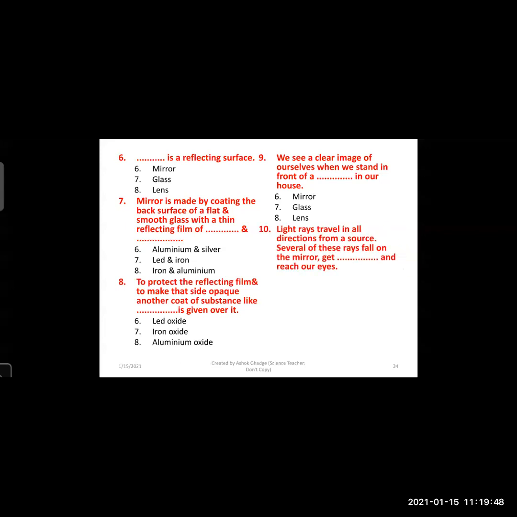Now, light rays which are traveling in all the directions from the source, several of these rays fall on the mirror, and these rays are getting dash and reach our eyes. First is refracted, second reflected, and third dispersed. Reflected. Second option. The light rays which are traveling in all the directions are falling on the mirror, and these are getting reflected and reach our eyes.